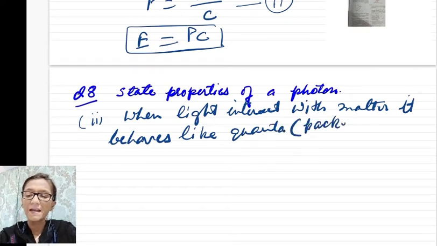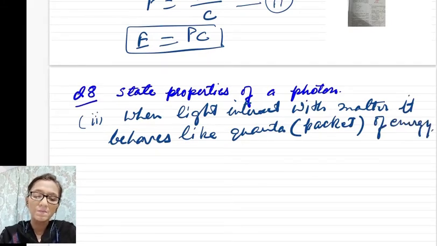Quanta means packet. And this is the first property.